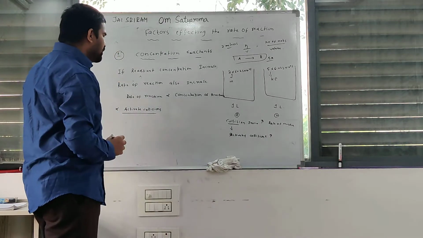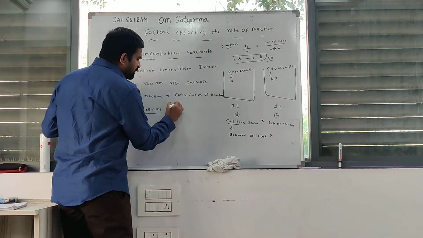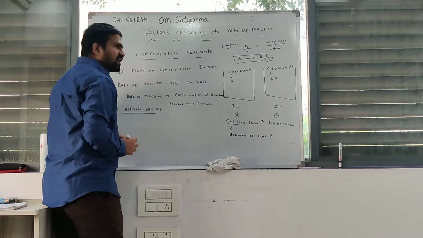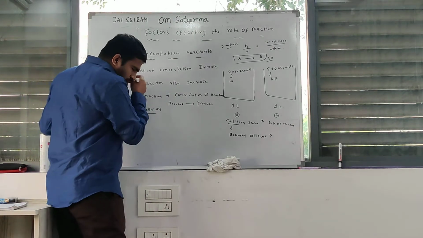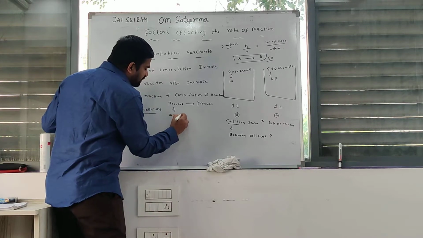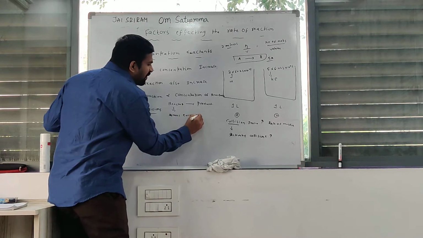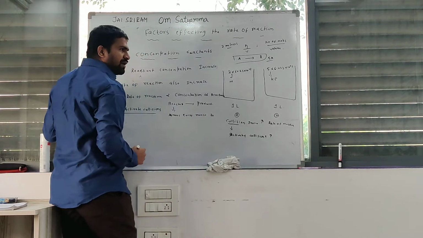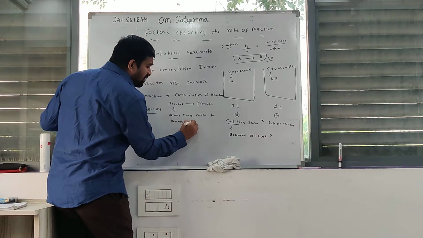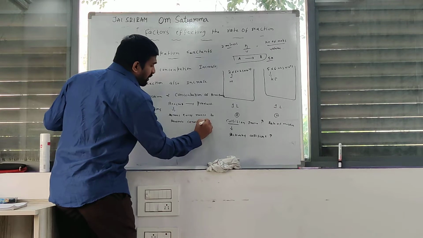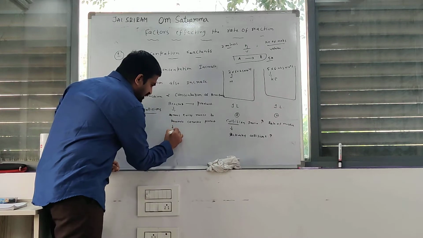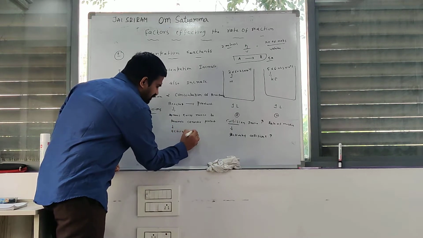Already you know that reactants convert to products. The amount of energy required for reactants to be converted to products is called activation energy. Clear? Activation energy.